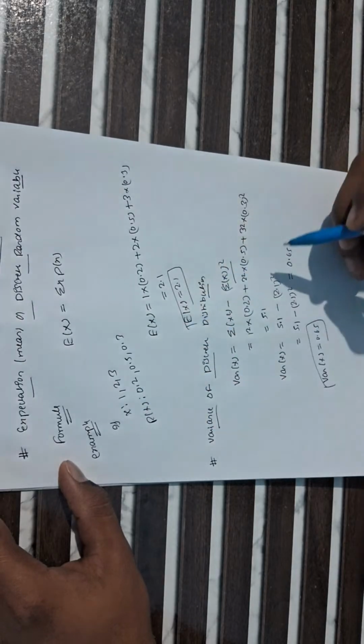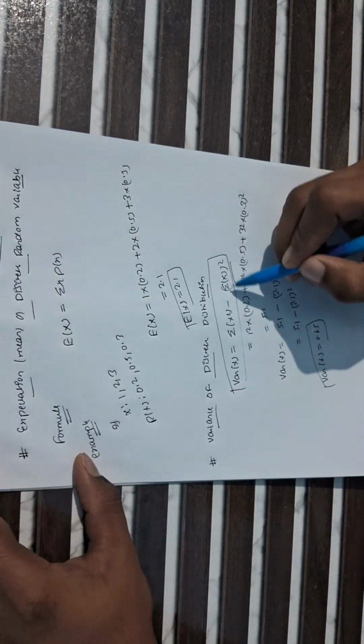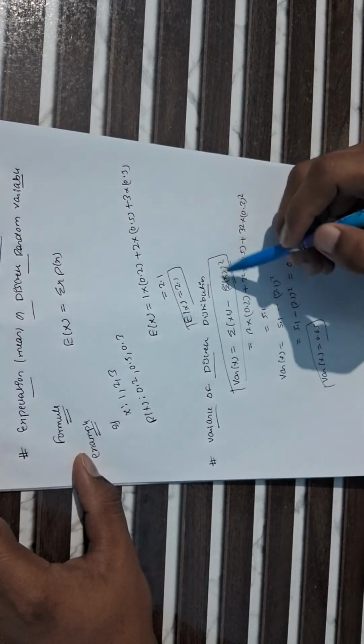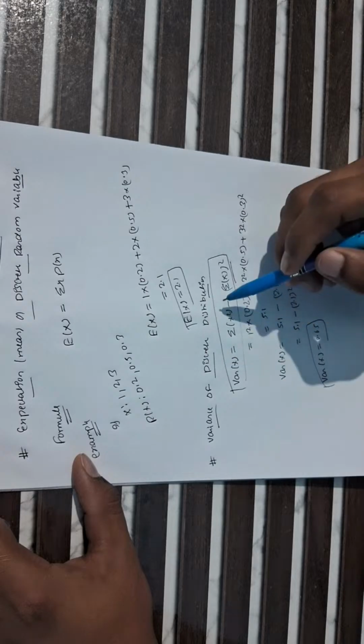The formula to find this is variance of x equals expectation of x square minus the expectation, which is given here, to the whole square. So first we calculate this expectation, and after that you square it. You can easily calculate the variance of x in terms of a discrete distribution. Like that you have to solve it.